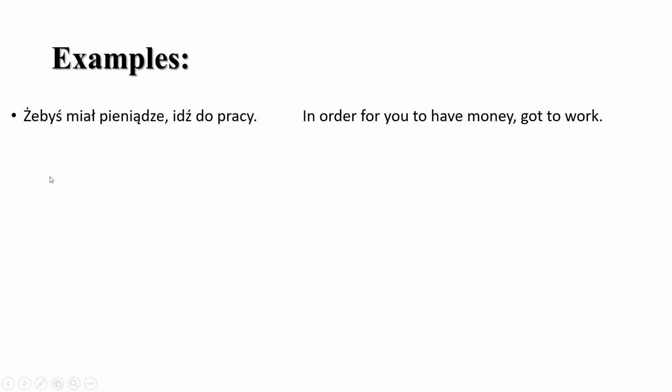Okay, so let's talk about examples. Żebyś miał pieniędzy, idź do pracy. So in order for you to have money, go to work. Okay? Notice that the verb comes after because there's żeby, so we cannot put everything together. However, here, zrobiłabyś mi kawę? Would you make me a coffee? So there's nothing before, so you can just put the verb with the byś.